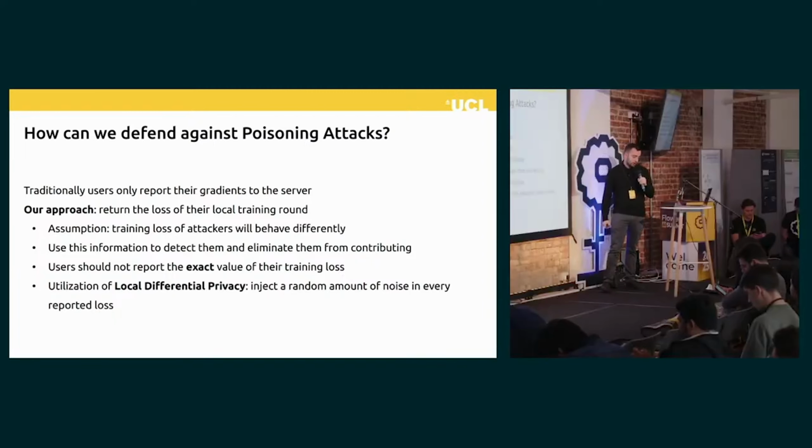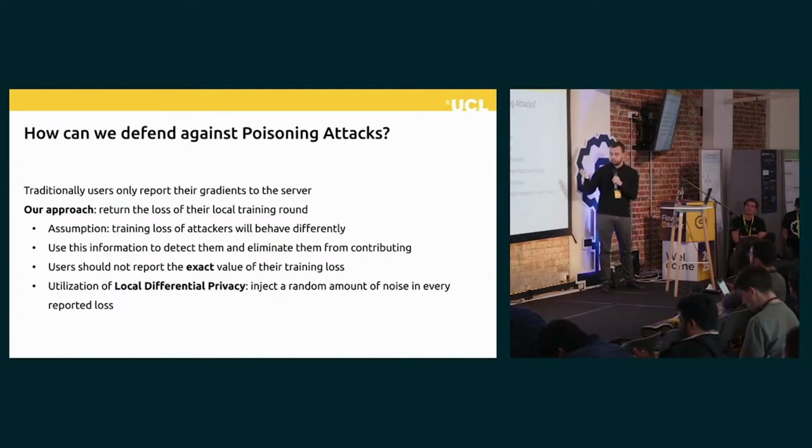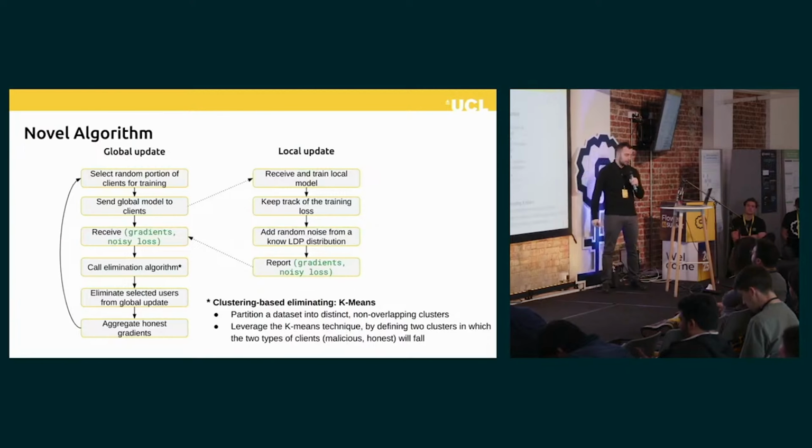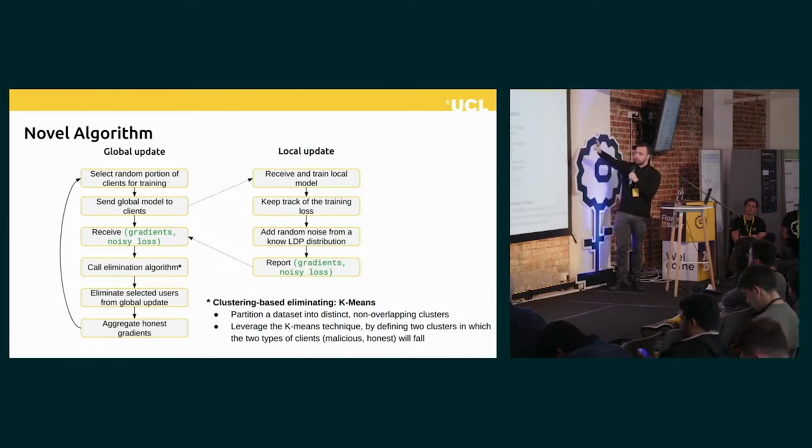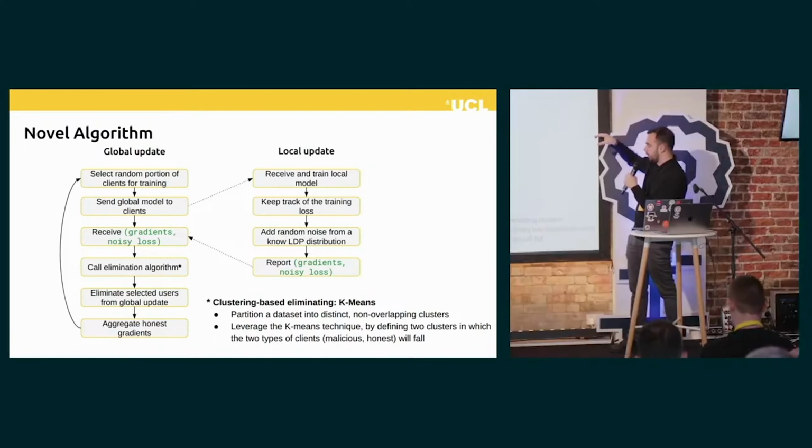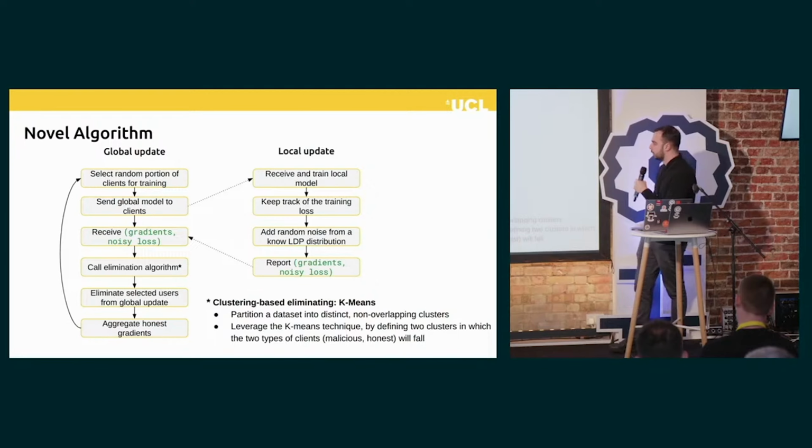So to avoid that, we used local differential privacy by having a layer injecting a random amount of noise in every reported loss. So let's take a look here at the algorithm that we have. We start with the global update. We select, as always, a random portion of the users for training. We send them the global model, they receive it. We keep track of the training loss as well. We add random noise from an LDP distribution, and we report back a tuple of the gradients and the noisy loss.